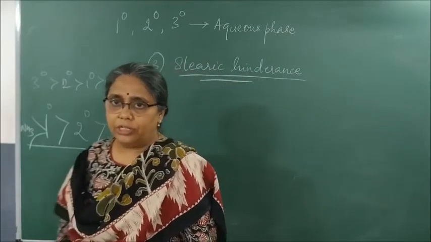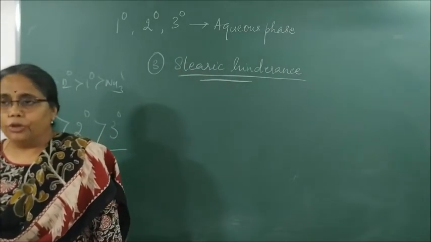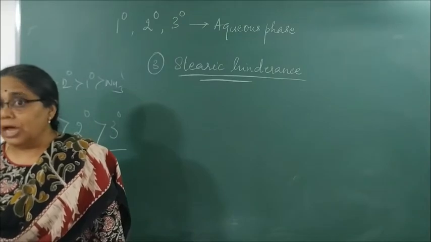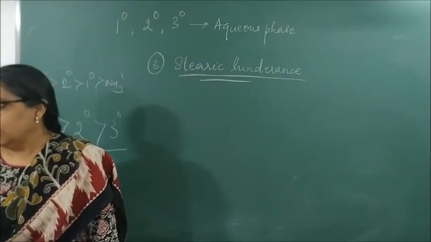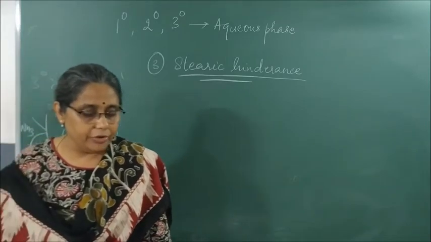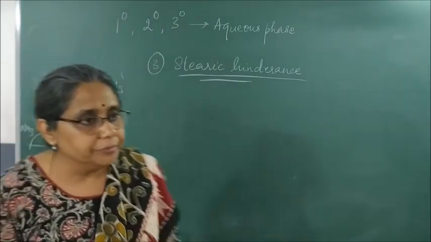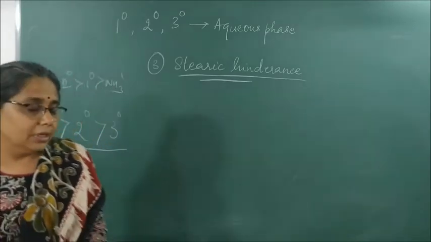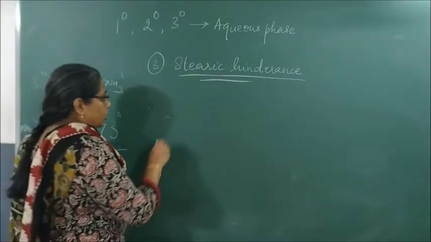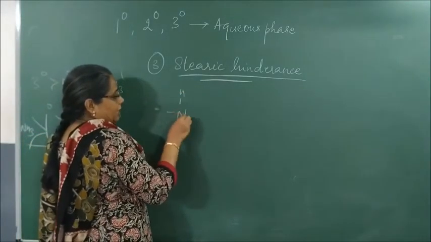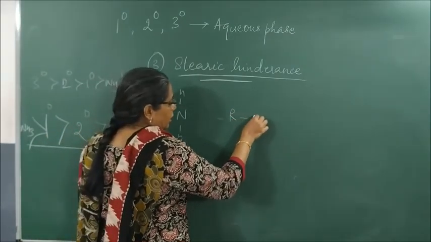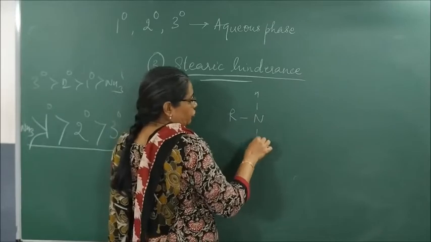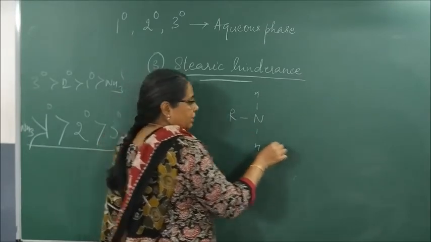Do you remember steric hindrance? Larger, bulkier groups overcrowding the atom is called steric hindrance. In which will it be more? See, first one is NH3, no alkyl groups. Correct? Second one is RNH2, only one alkyl group.